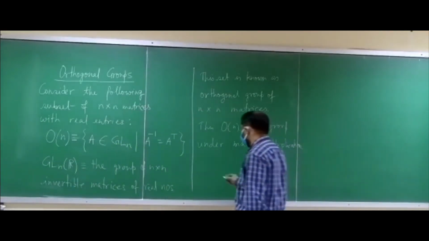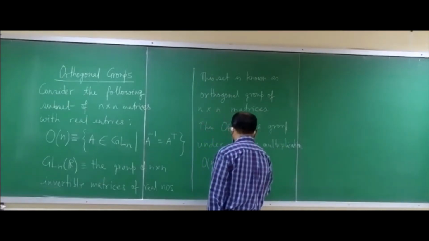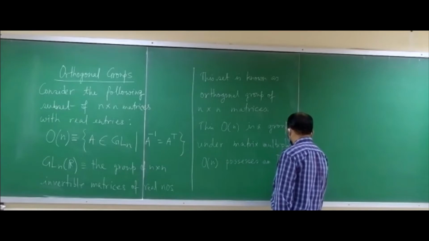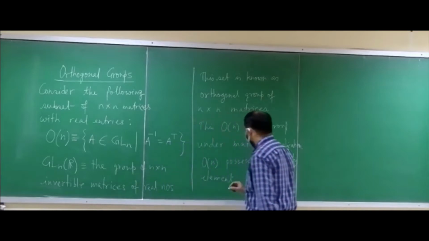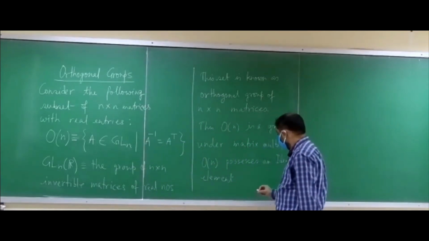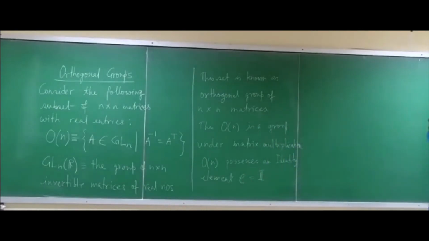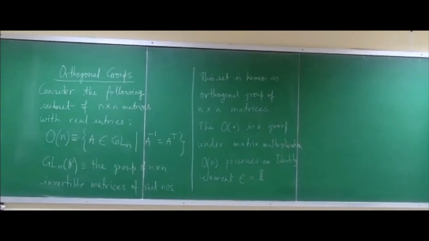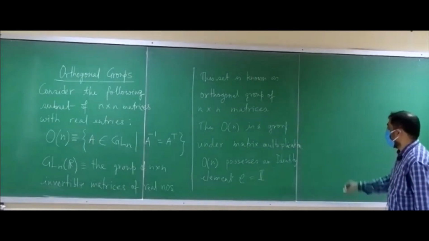For O(n), what is the identity element? As Debraj said, that identity element is the identity matrix, the n cross n identity matrix, which satisfies, of course, all these conditions. So it possesses an identity element, and we also know that every element of O(n) possesses an inverse also.